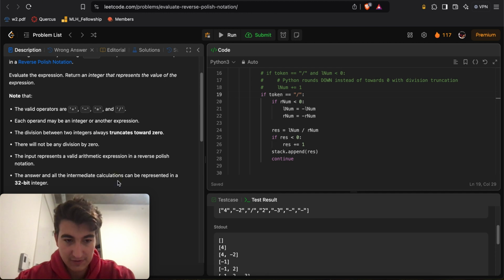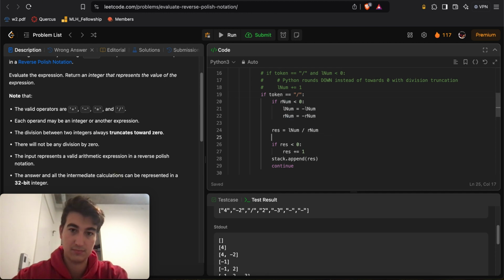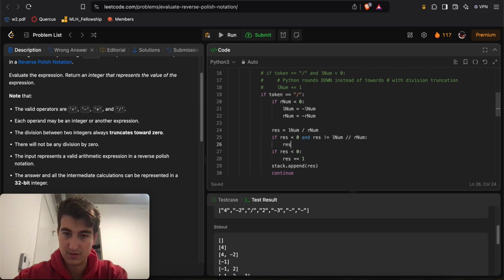It's just if we divide and it's negative, less than 0, and res doesn't equal L num over R num, res plus.